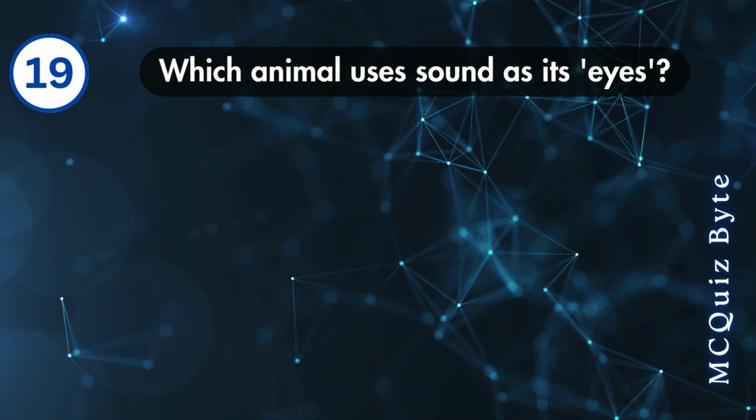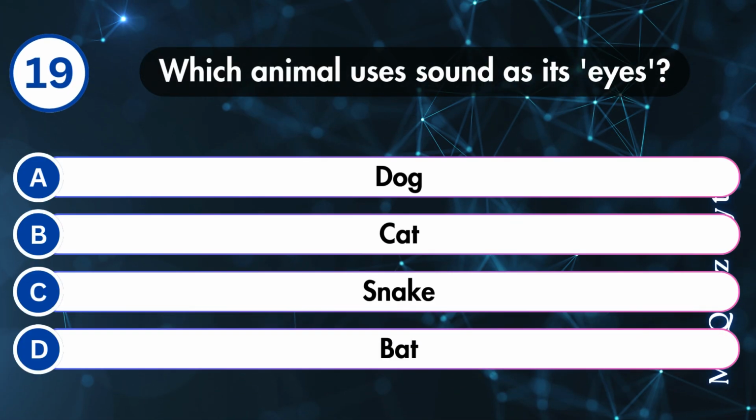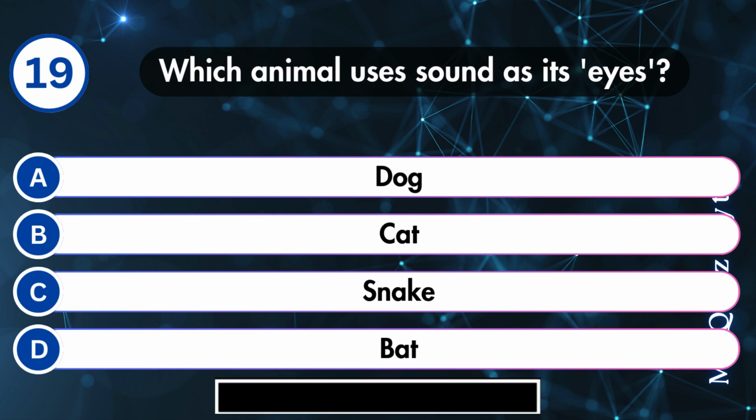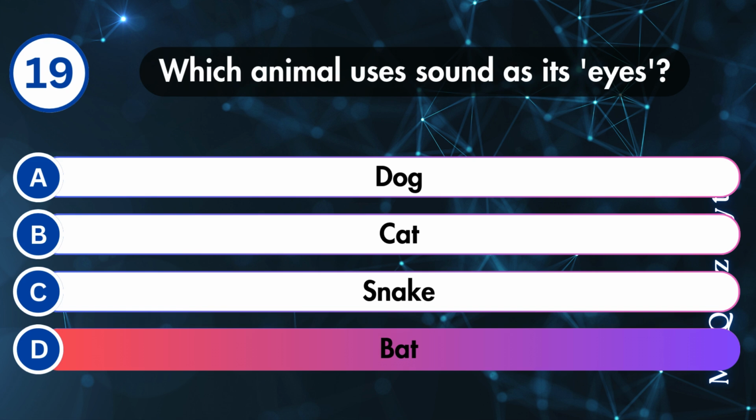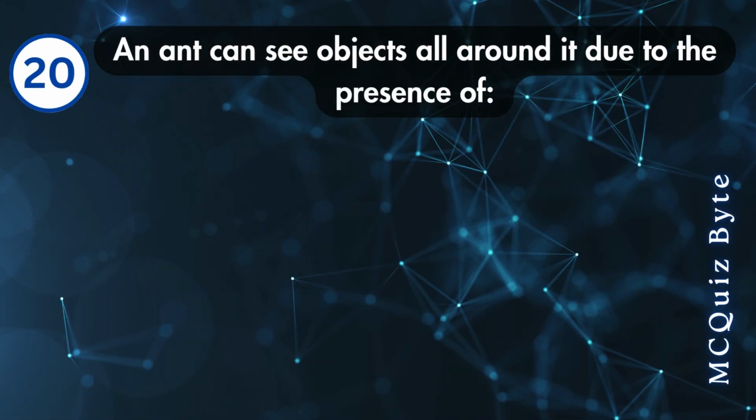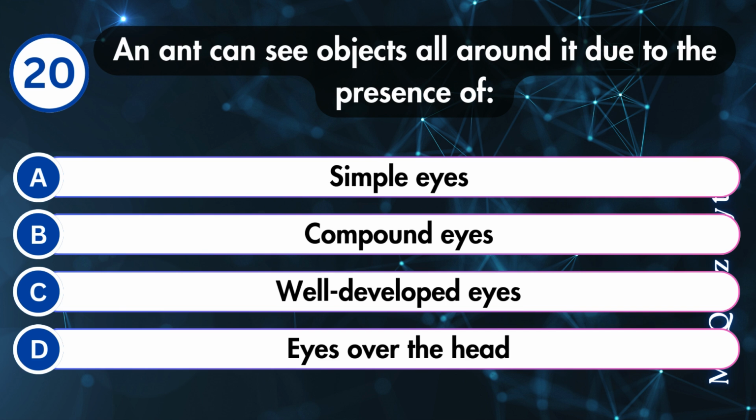Which animal uses sound as its eyes? Dog, cat, snake, or bat? Correct answer is D. An ant can see objects all around it due to the presence of simple eyes,